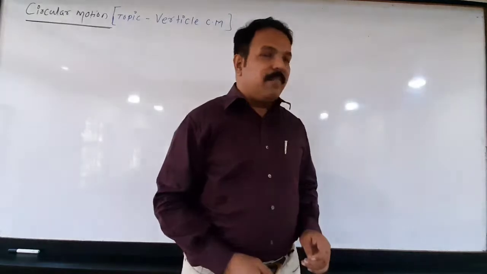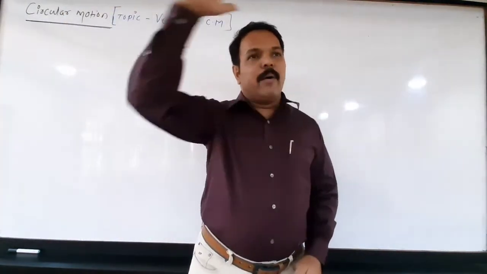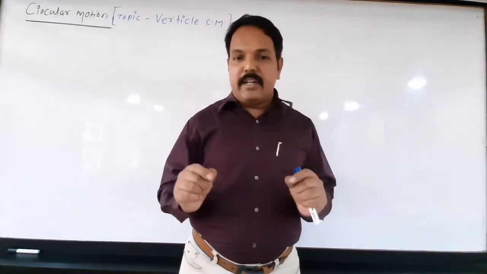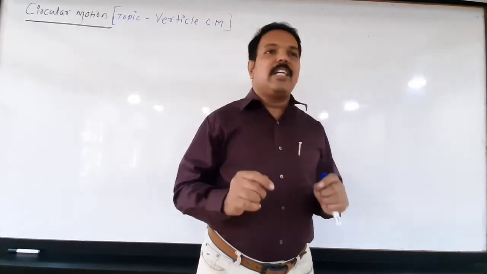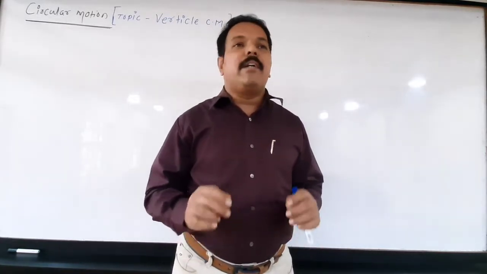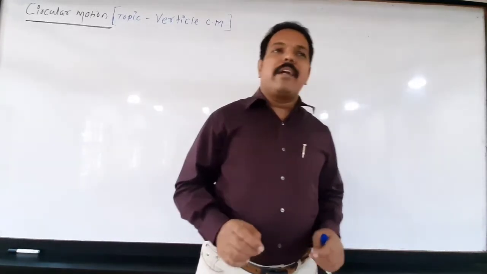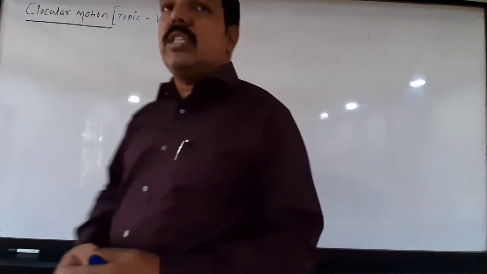And remember that if the motion takes place in a vertical plane, it is always the motion under gravity. That's why this is accelerated motion in which speed does not remain constant. Hence vertical circular motion is a non-UCM.